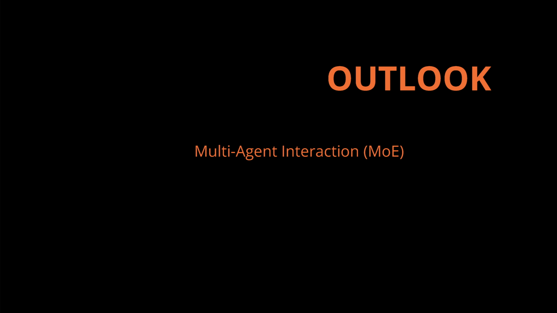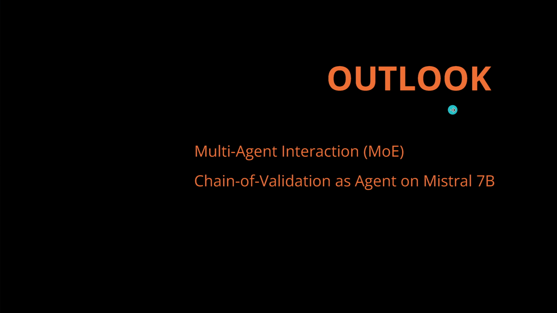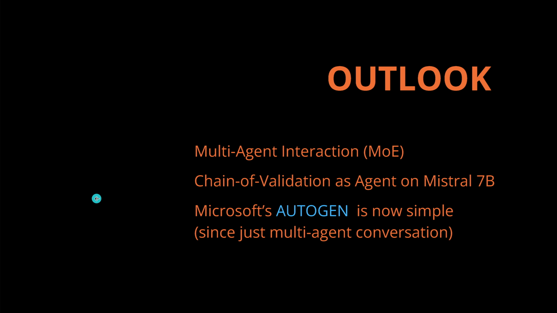So there we have it, a reasoning test for Mistral 7B. Now let's go to the outlook. What can we build upon these insights? Now, the next step would be multi-agent interaction coding, where we have some similarities with a mixture of expert agents or expert systems, you know. But as I already told you, I'm still missing the chain of validation. Now we can use another approach. We can use this as an agent, and we will apply this agent on our Mistral 7B. I could show you how we integrate the validation chains into this system, or maybe we do something else.